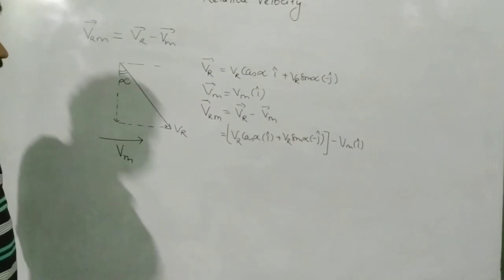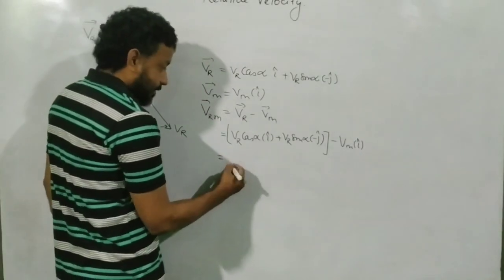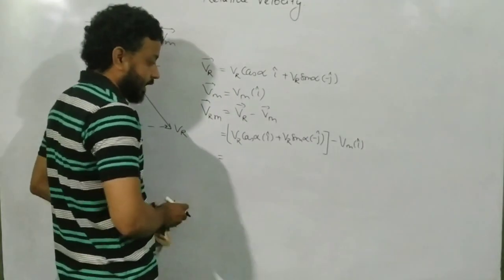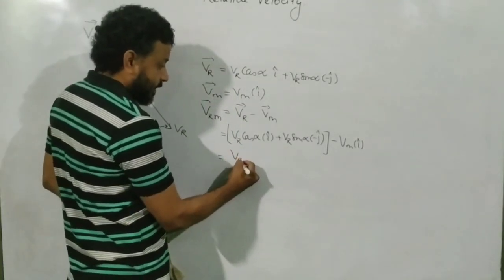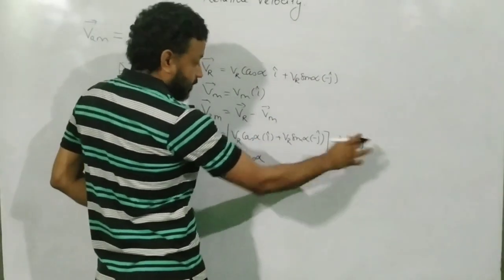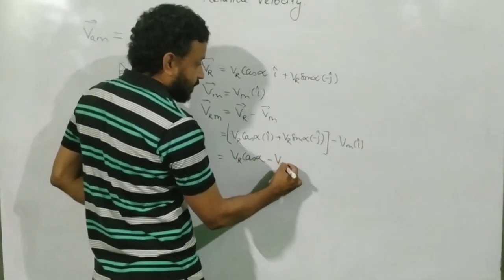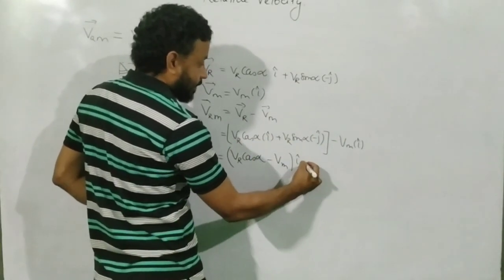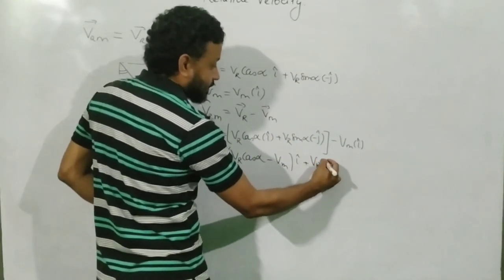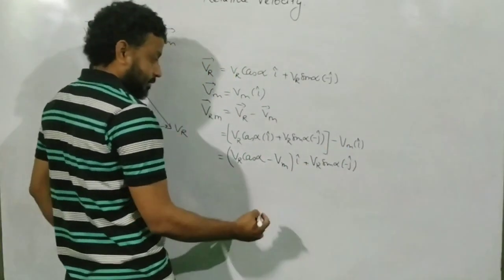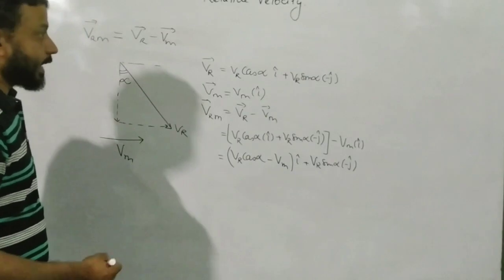Okay. First you take the i thing. So VR cos alpha. Now there is a i here, there is a i here, so nothing will change. Just put a minus Vm over here. This minus, put a bracket and put a i cap over here, plus VR sine alpha minus j cap. And now it's time to draw the diagram over here.